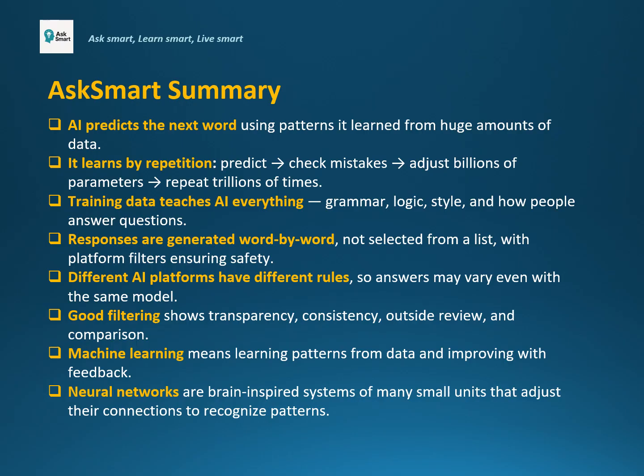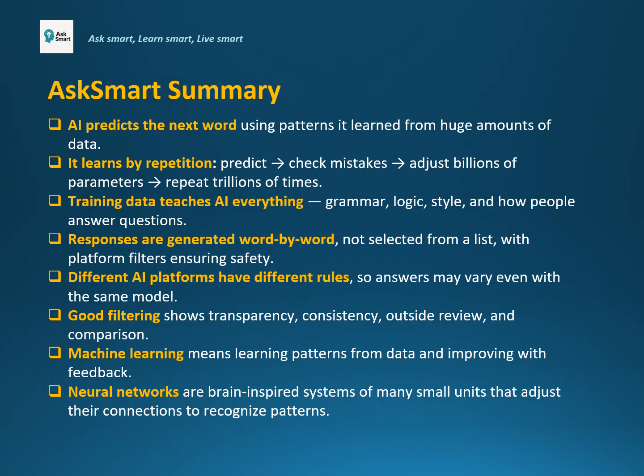Machine learning is simply learning patterns from data, and neural networks are brain-inspired systems that adjust their connections to recognize those patterns. Notice how today we asked follow-up questions to go deeper into each topic. This is the key to AI learning.